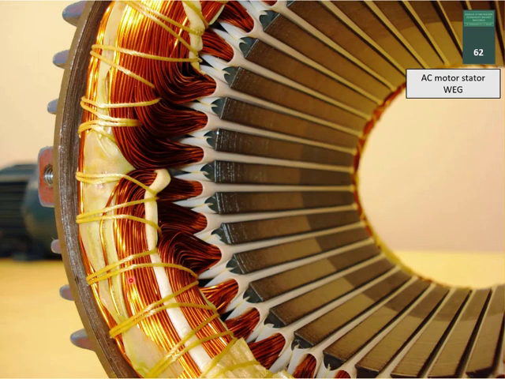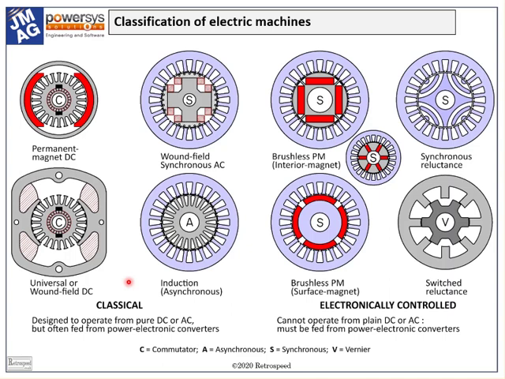For our purposes here, what we need to register is that this AC motor stator is absolutely the foundation stone of the entire family of AC drives, the blue ones in the overview slide. The overview slide shows this stator only as a slotted punching, which doesn't do justice to the huge variety and ingenuity of the different winding layouts. But it does underline the fact that the AC stator is universal for the family of AC drive.